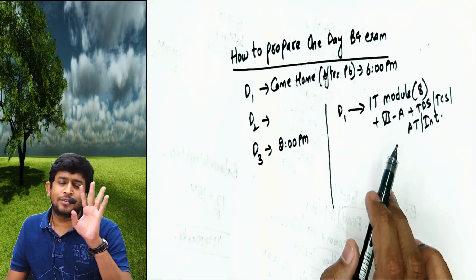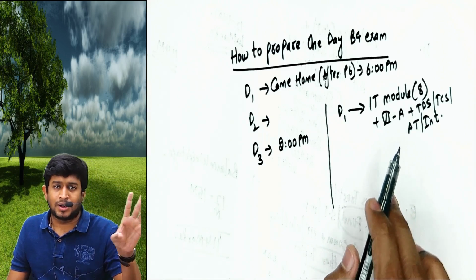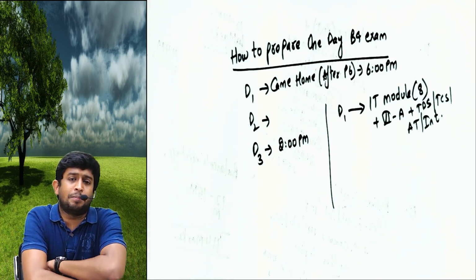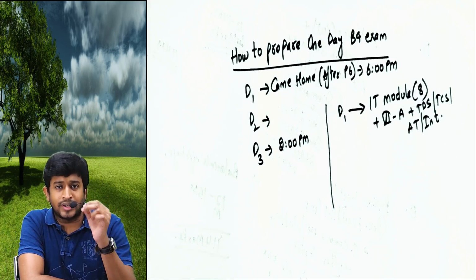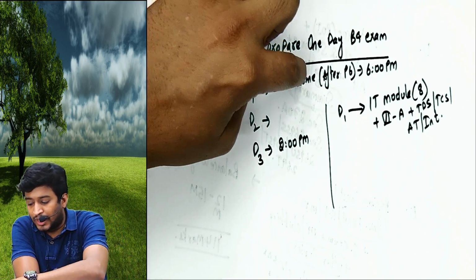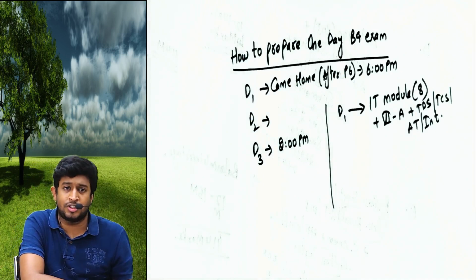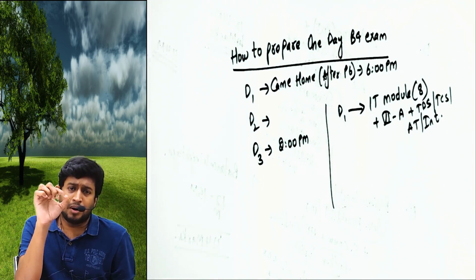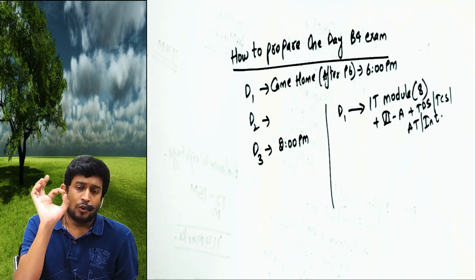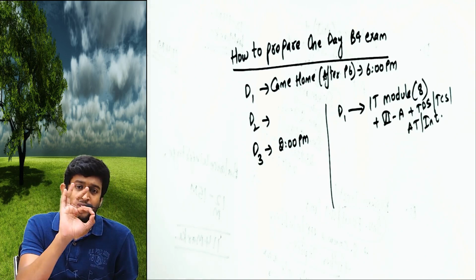Each chapter will have so many problems. So should I do all the problems one day before exam? Practically impossible. What you are expected to do is, when you do the last revision, not this one, for every problem take a pen and write a double star mark. Only those questions you do one day before exam.